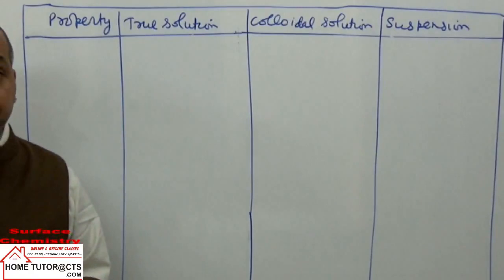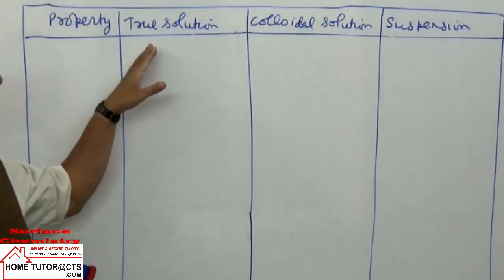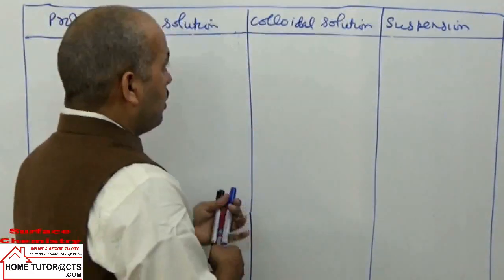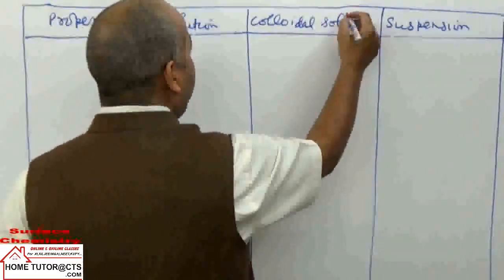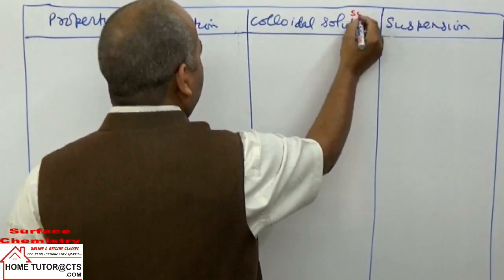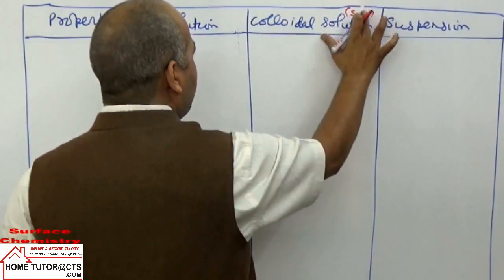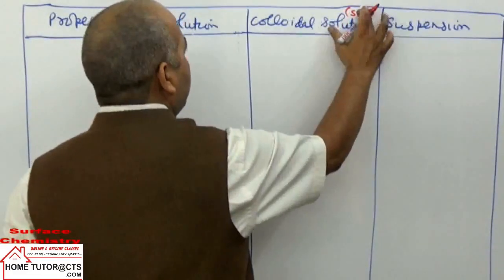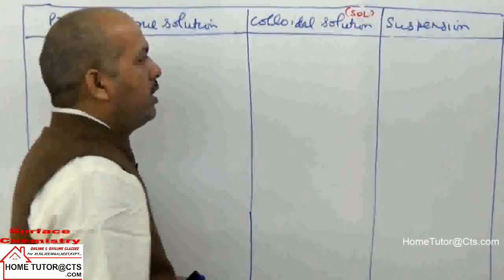Now based on some properties, we can take solutions in three categories. One is true solutions, one is colloidal solutions. For them the actual term we should use is colloidal sols, but anyway, we are writing solution. Then suspension.